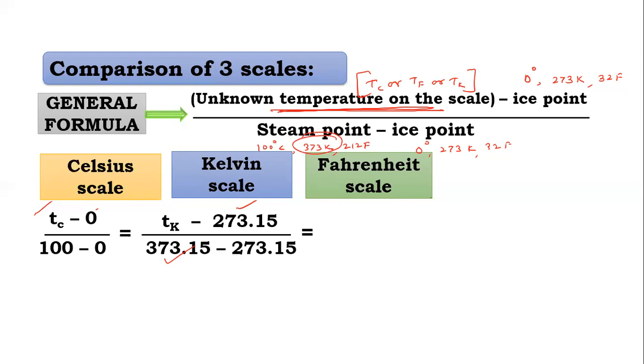It is equal to, in Fahrenheit, temperature in Fahrenheit minus 32 divided by 212 minus 32.